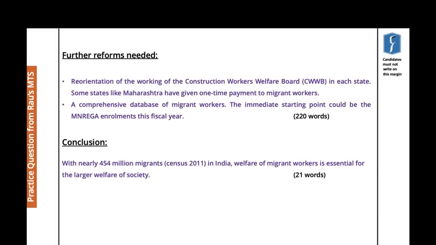Then the conclusion: with nearly 454 million migrants, according to the Census 2011 in India, welfare of migrant workers is essential for the larger welfare of society itself. This is the idea of inclusive growth, or sarvodaya through antodaya. Sarvodaya means the growth and development of everybody, and antodaya is focusing on the most vulnerable sections of society. So that's the vision of sarvodaya through antodaya, working for the welfare of the most vulnerable migrant sections as of now.